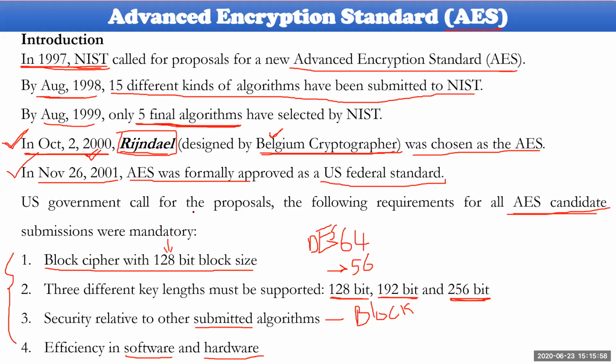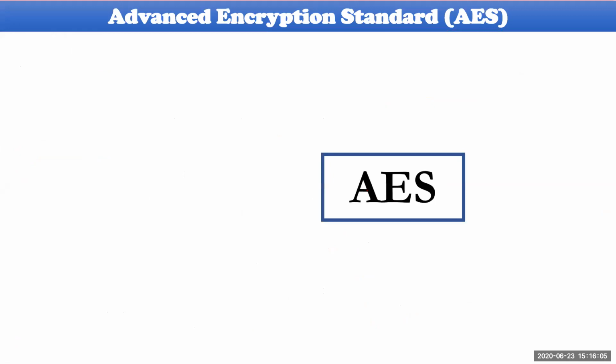Rijndael is the algorithm which was finalized. Look at this, AES will be seen in such a way. AES takes plain text as input and produces ciphertext as output. It also takes one more input, the key.